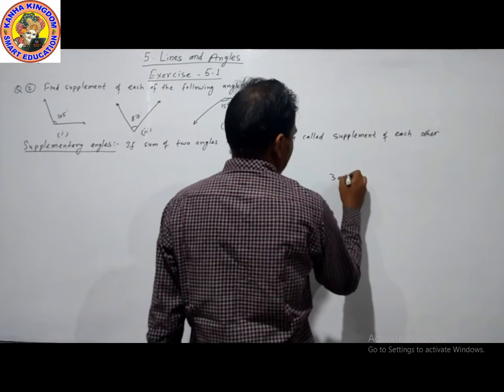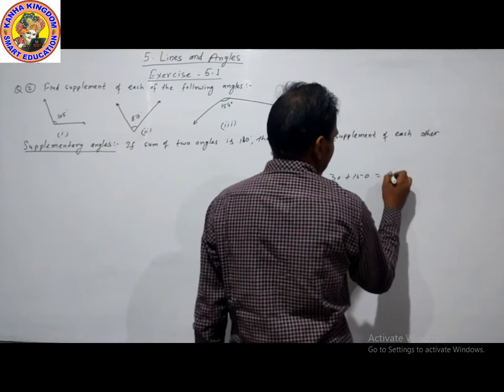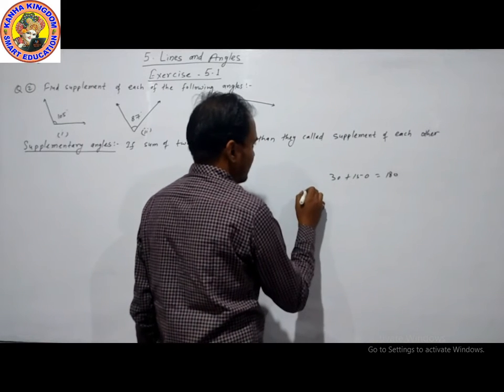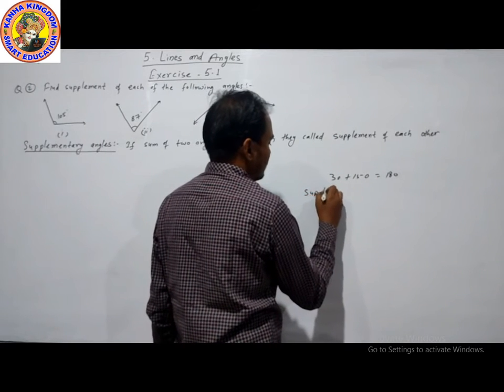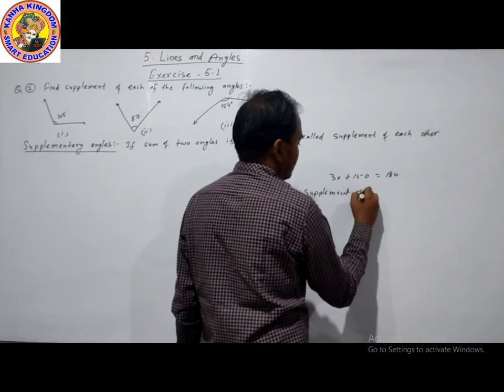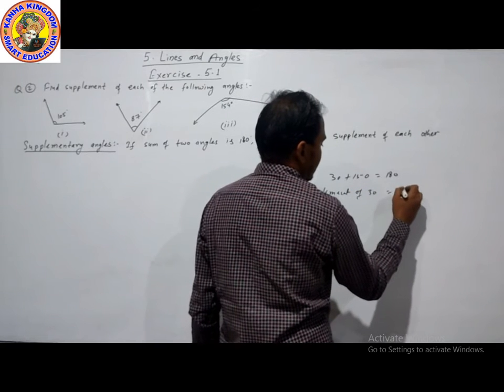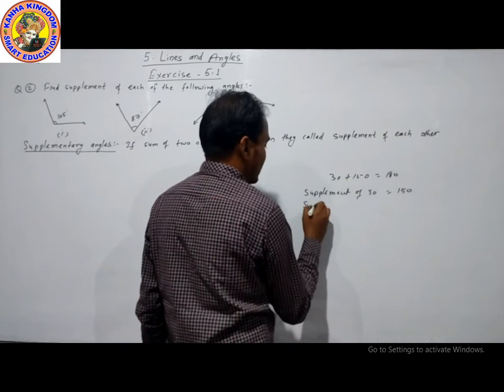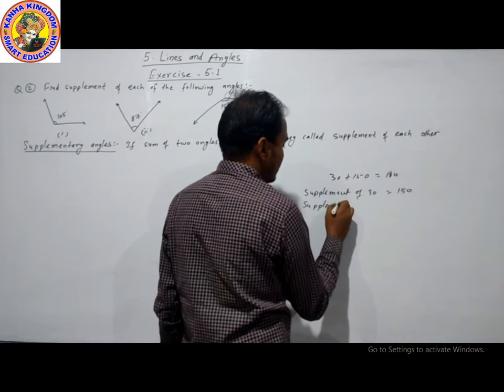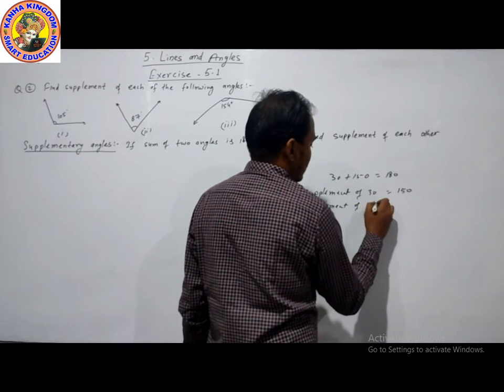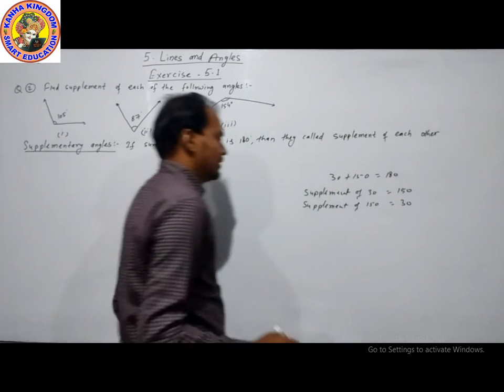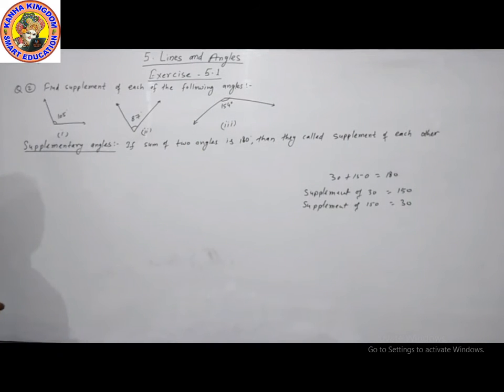For example, 30 plus 150 is equal to 180. So the supplement of 30 is 150, and the supplement of 150 is 30.